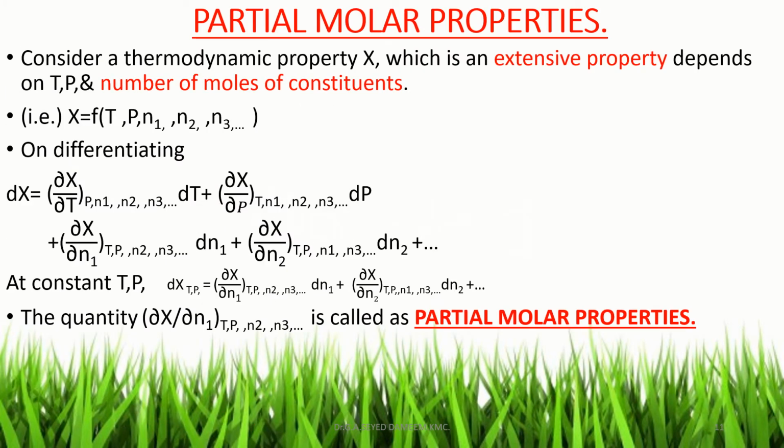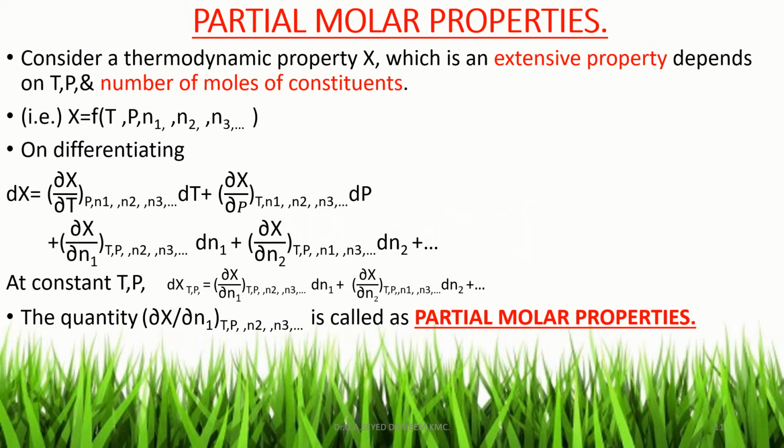First topic, partial molar properties. Now consider a thermodynamic property X, which is an extensive property. That is, it depends upon the number of moles of constituents present in the system. This thermodynamic property X depends upon temperature, pressure, and number of moles of constituents. That is given by X is equal to a function of temperature T, pressure P, and N1, N2, N3, etc. And N1, N2, N3 are the number of moles of constituents present in the system.